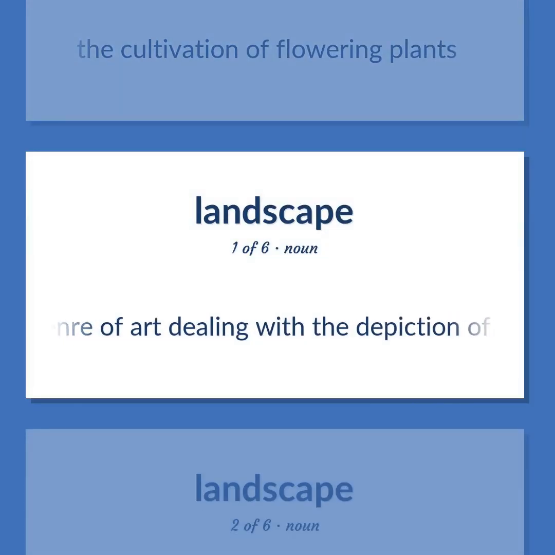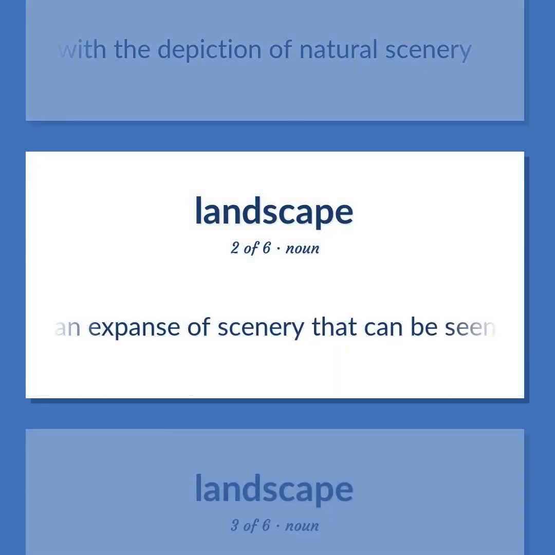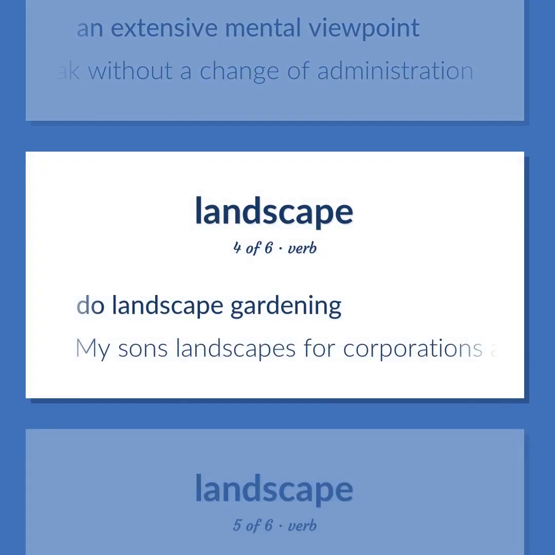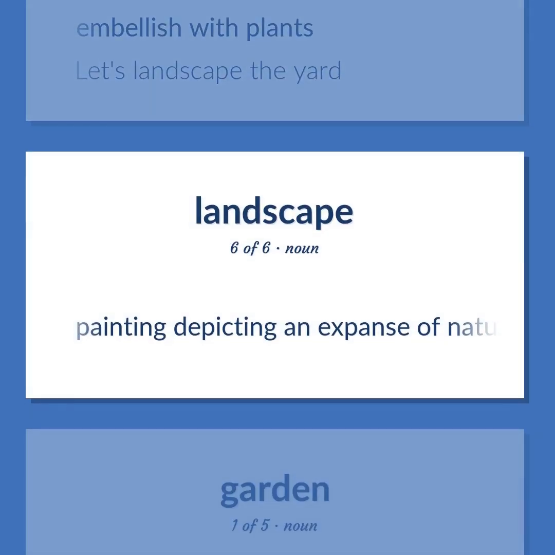A genre of art dealing with the depiction of natural scenery. An expanse of scenery that can be seen in a single view. An extensive mental viewpoint. The political landscape looks bleak without a change of administration. Do landscape gardening. My son landscapes for corporations and earns a good living. Embellish with plants. Let's landscape the yard. Painting depicting an expanse of natural scenery.